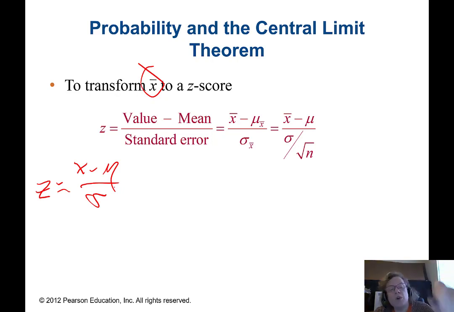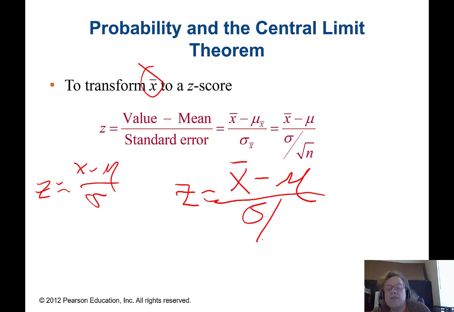Well, this time we're going to be working with x bar. So if we're going to create a z-statistic out of x bar, we're going to start with x bar. We can subtract that same mean because that's the same, but now instead of dividing by sigma, we have to divide by sigma divided by the square root of n, because that is the standard deviation for x bar, or the standard error of the mean.